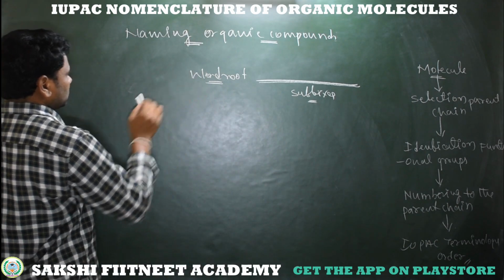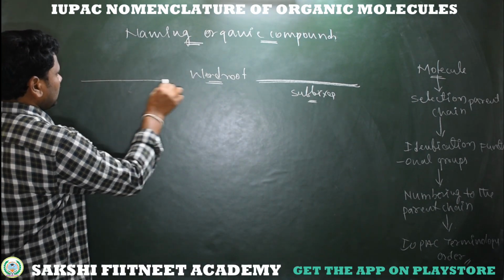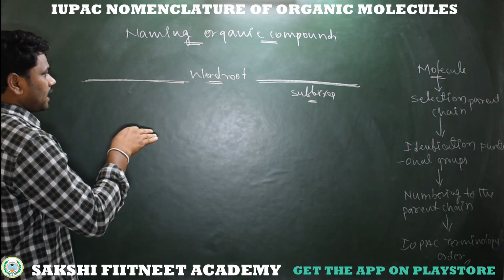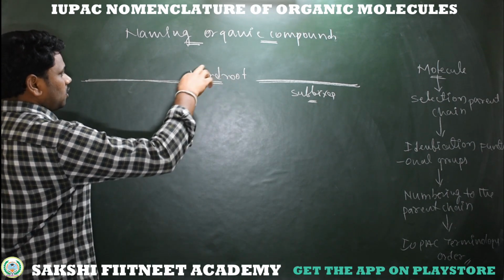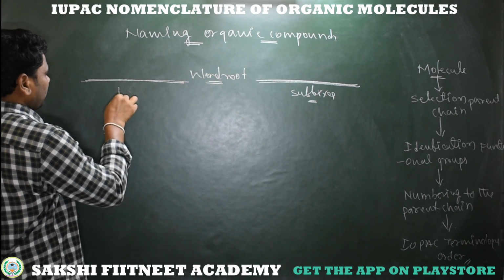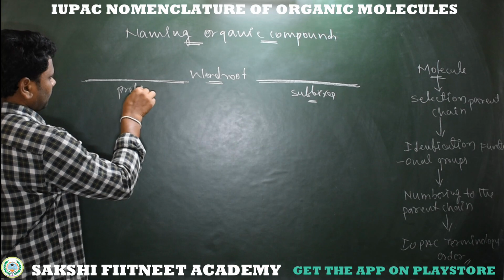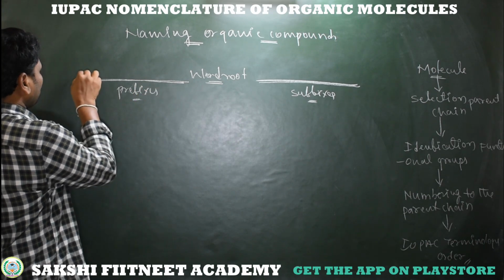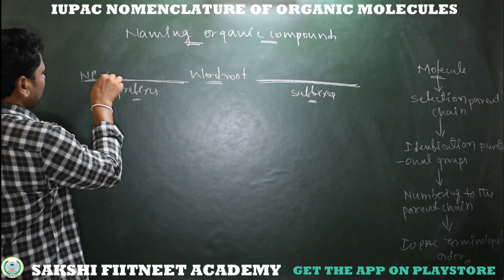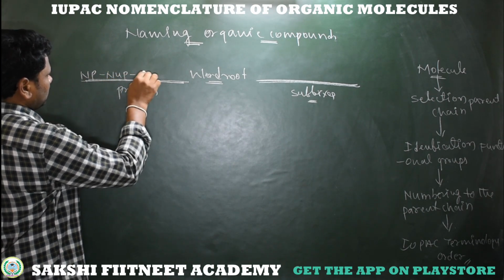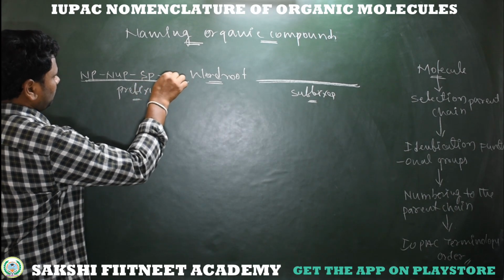And whatever structural features we describe before the word root, about substituents, their position, and the arrangement of the parent chain, we describe as prefixes. These prefixes are again classified into number prefix, numerical prefix, secondary prefix, then primary prefix.